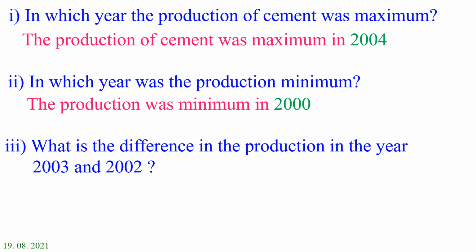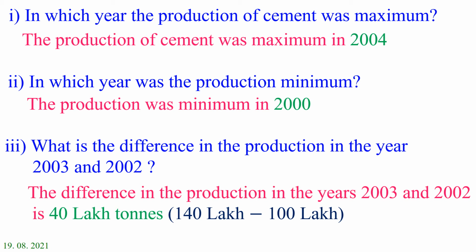And third one, what is the difference in the production in the year 2003 and 2002? So look at this graph and compare these two and find the difference. Difference means we are going to subtract them, right? Yes. The difference in the production in year 2003 and 2002 is 40 lakhs. That is, in 2003 we got 140 lakh, and in 2002 we got 100 lakh. When you subtract, we get 40 lakh tons.